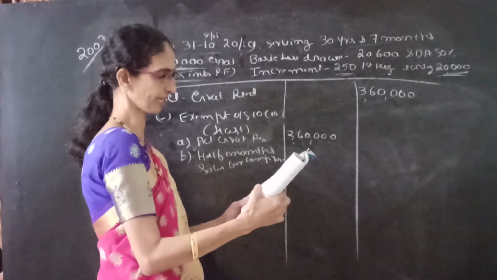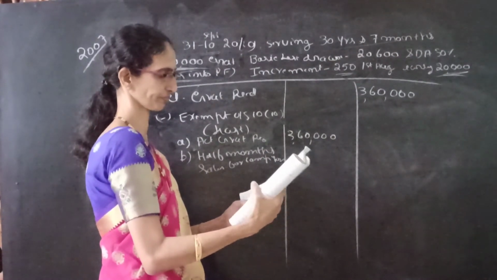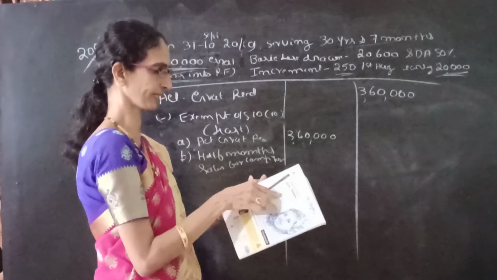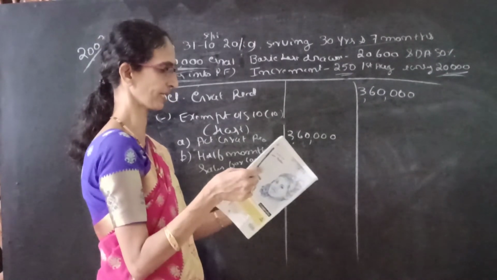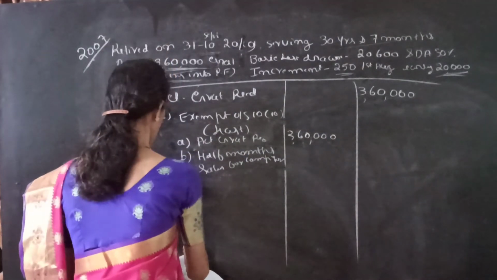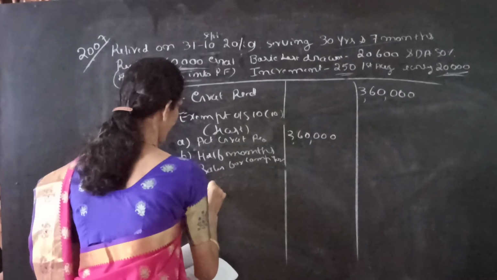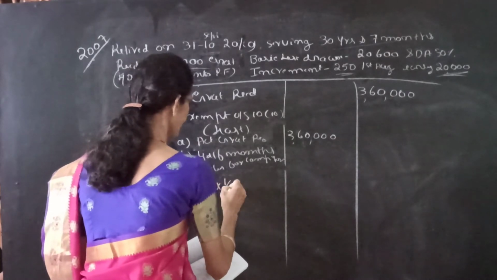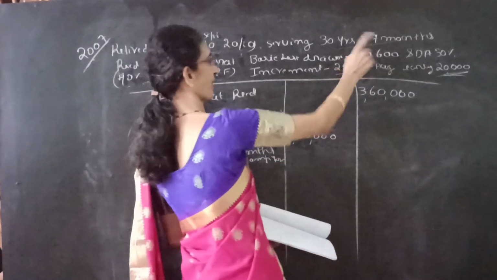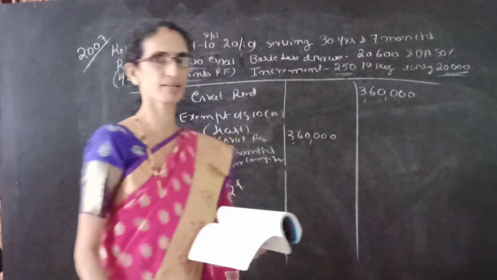The 10 months average salary is 22,980, and half month means 1/2. Completed years of service, leave the fraction: 30 years and 7 months.